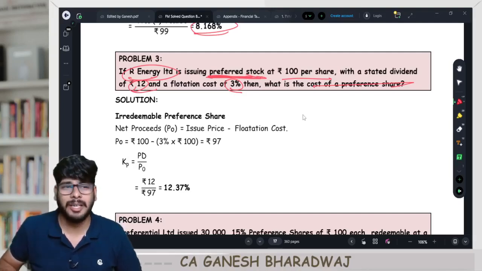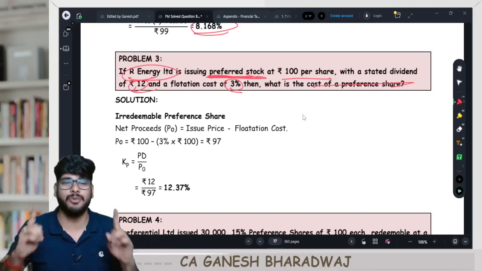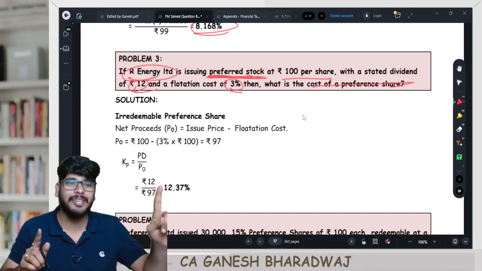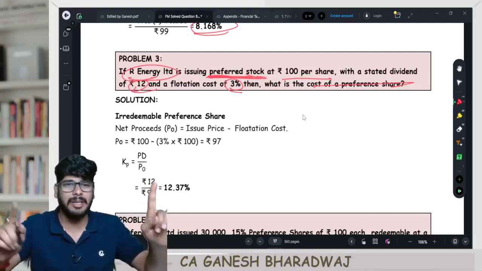Not given. Then it is what? It is irredeemable. In that case, which one? First thing you need to do is read the question. Don't jump into the question first. Read it. Classify which category of instrument it is. Irredeemable, redeemable. This is irredeemable.